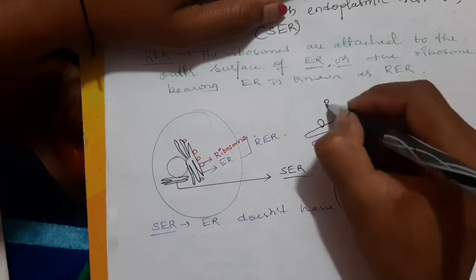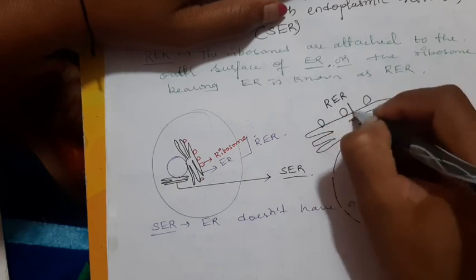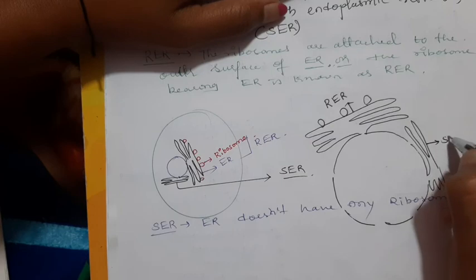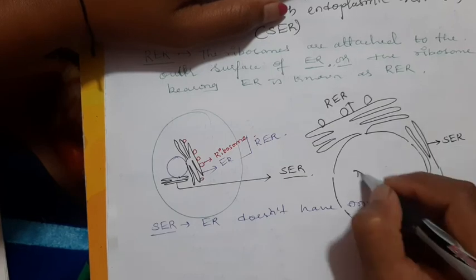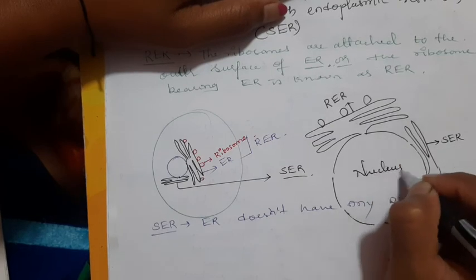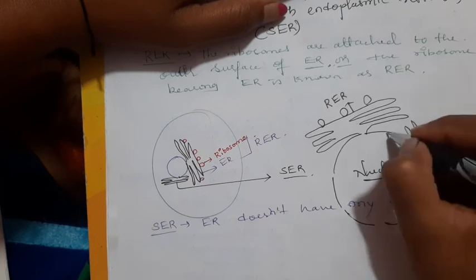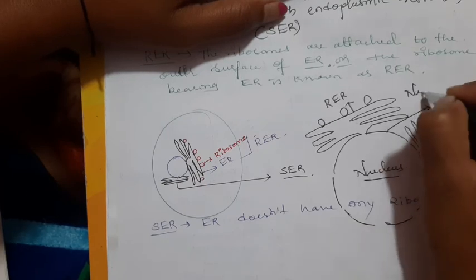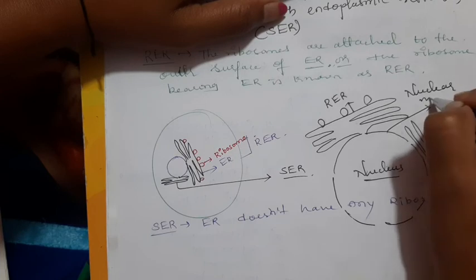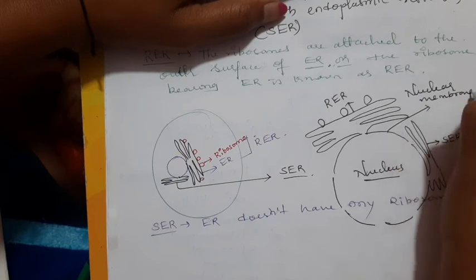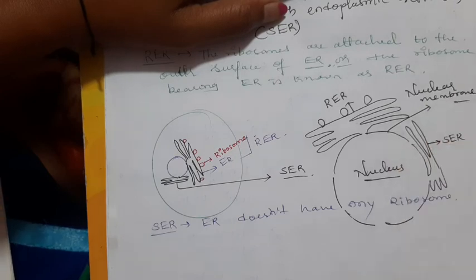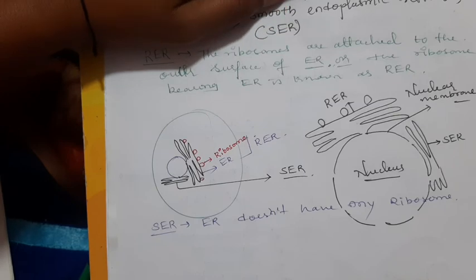This is the RER. This is the SER. This one is the nucleus. This one is the nuclear membrane. This is the structure of endoplasmic reticulum.